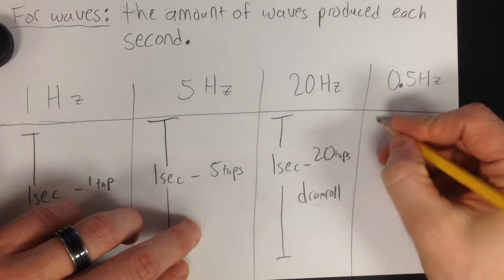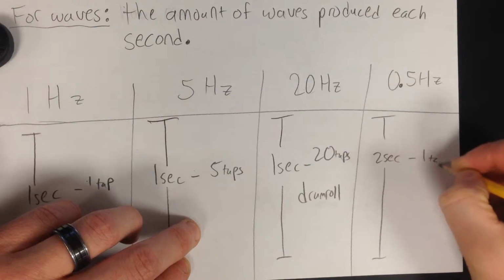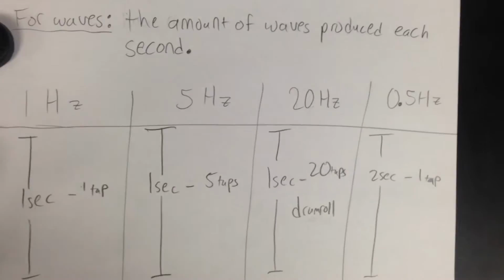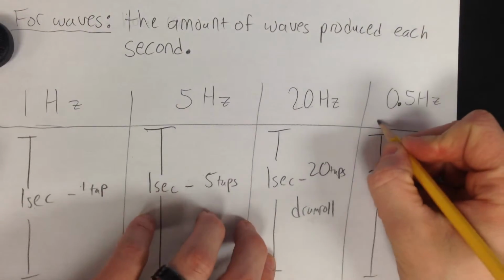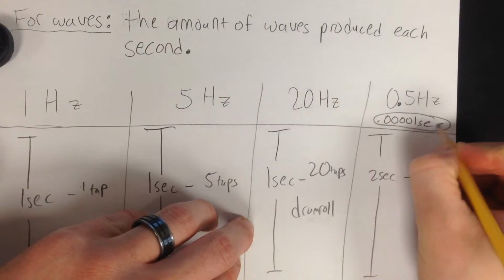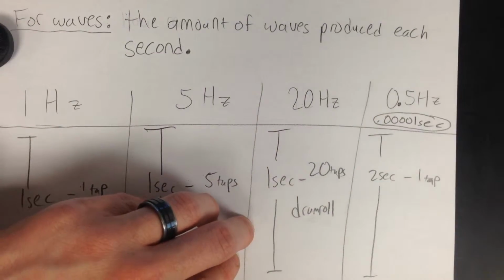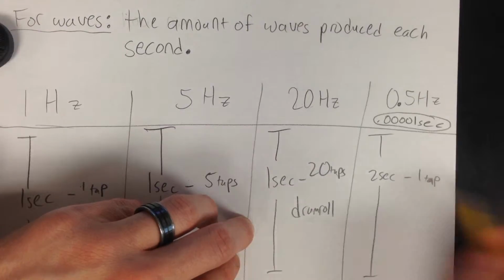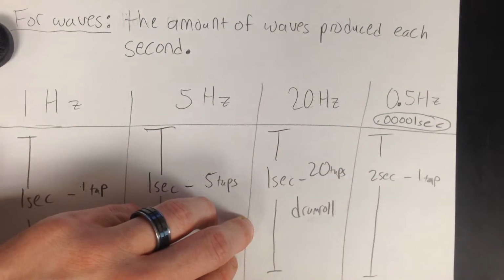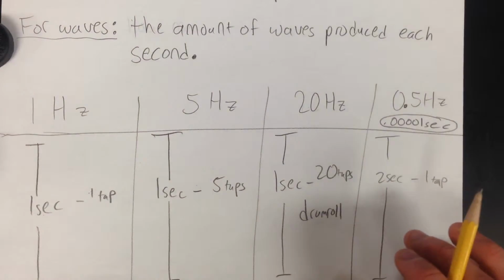It's more like in 2 seconds you get a tap. It means very infrequent, that you're not tapping very often. If I think about a hertz that's really small, that would mean I hardly ever tap. But the higher the hertz, the more frequent the event occurs.